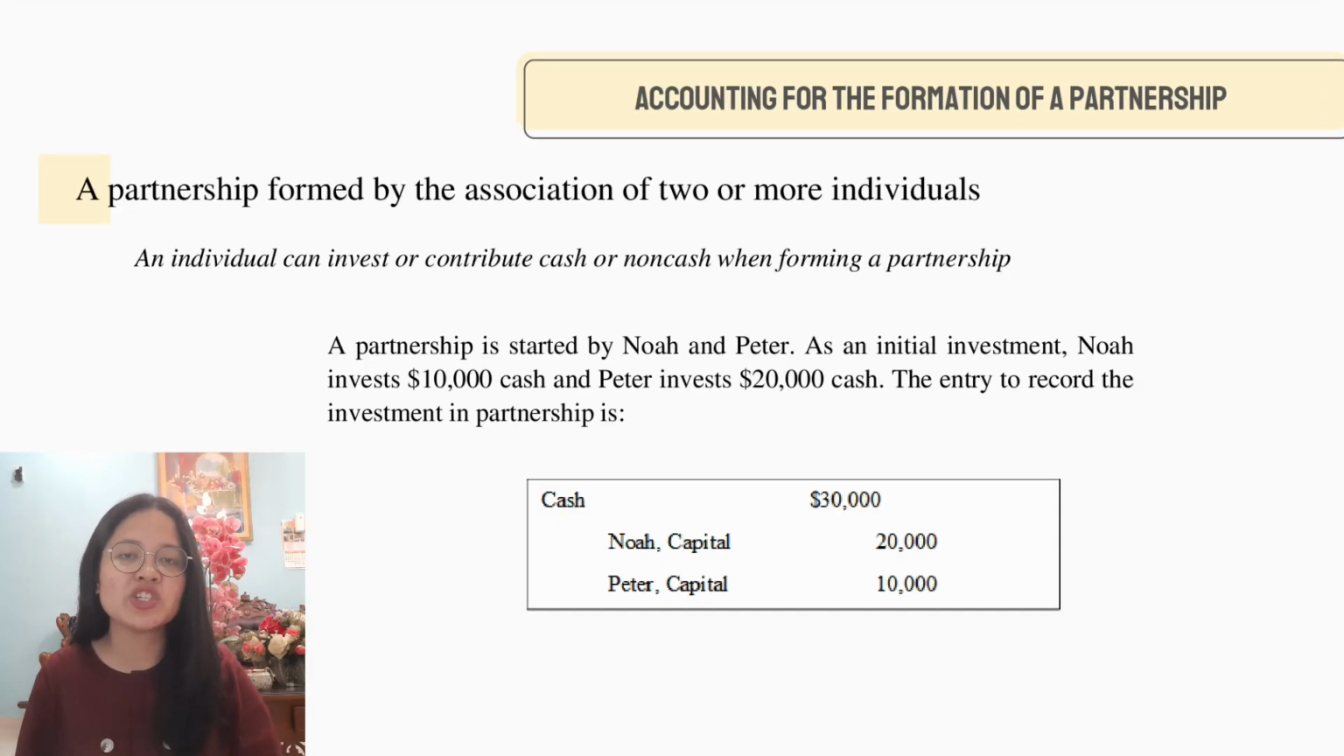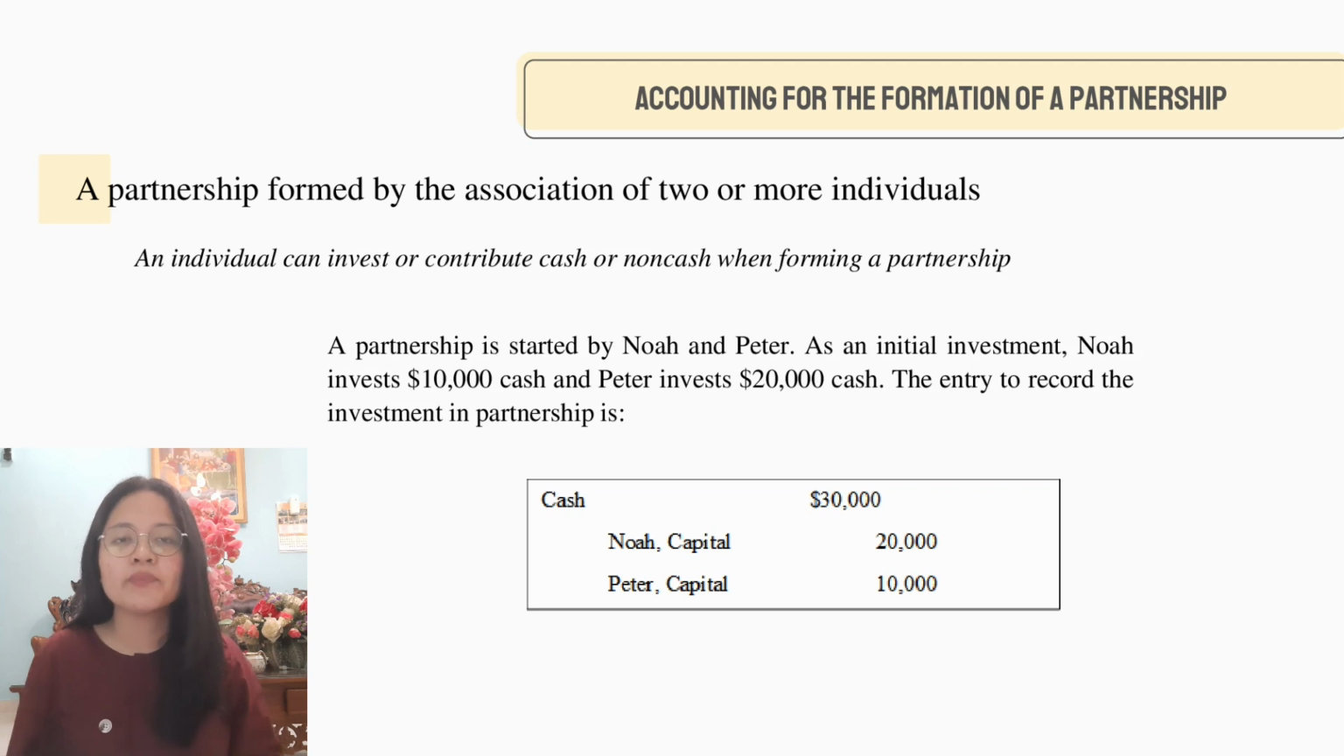Accounting for the formation of a partnership. Like what I said before, there are 3 types of recording a partnership's book. First, a partnership formed by the association of 2 or more individuals. The individual is someone who does not have a company. Individuals can invest or contribute cash or non-cash when forming a partnership.